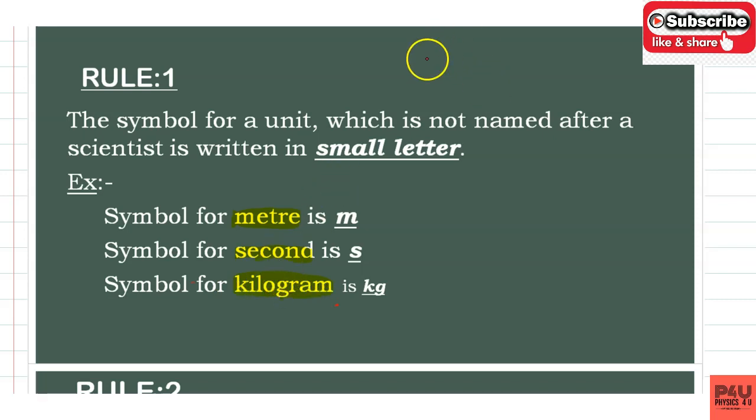Meter, length; second, time; kilogram is the unit of mass. We know these are the fundamental physical quantities. These units are represented with small letters: small m, small s, and kg is small k, small g. Some students write K as a capital letter and g as a small letter. This is wrong. K should be a small letter. This is an important rule: the symbol used for a unit which is not named after a scientist is always represented with a small letter.